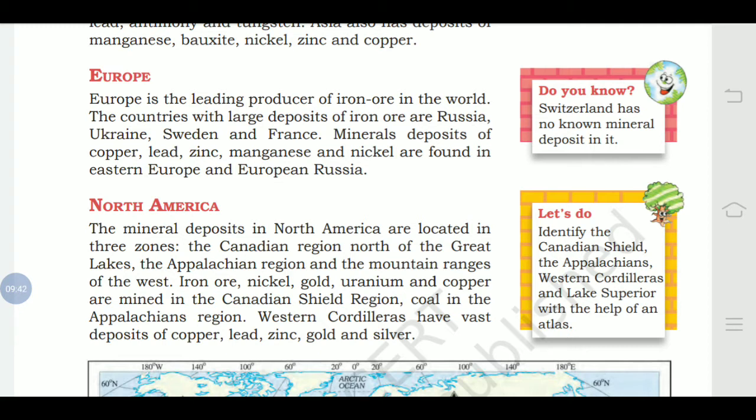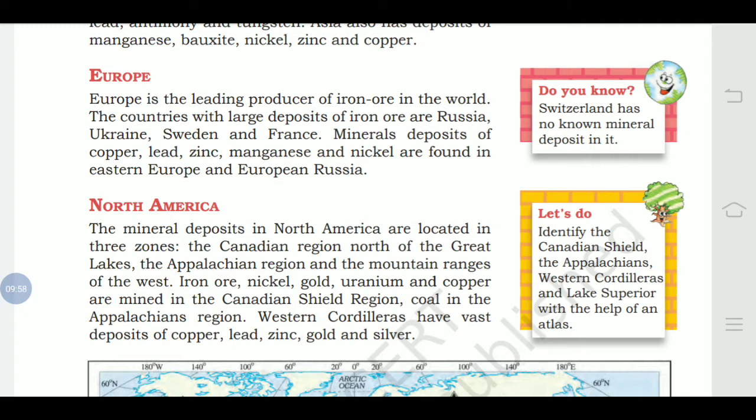Europe is the leading producer of iron ore in the world. The countries with large deposits of iron ore are Russia, Ukraine, Sweden and France. Mineral deposits of copper, lead, zinc, manganese and nickel are found in Eastern Europe and European Russia.